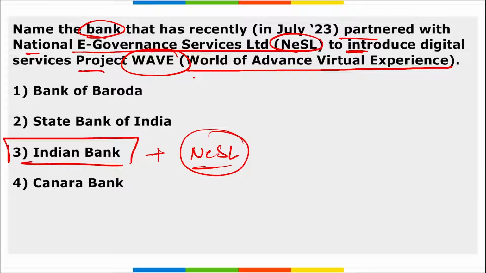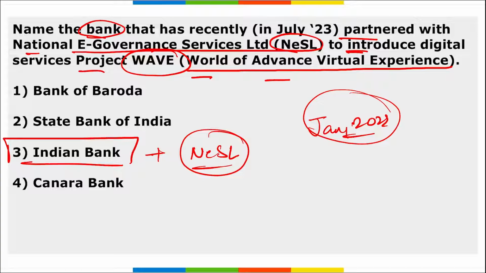And what is project WAVE here? WAVE stands for World of Advanced Virtual Experience, correct? And this was initiated in the month of January 2022. Then remember, various services that will be provided under project WAVE will revolutionize the banking experience significantly. And Indian Bank has launched a fully digital process for eligible individuals and businesses to access pre-approved business loans, right?